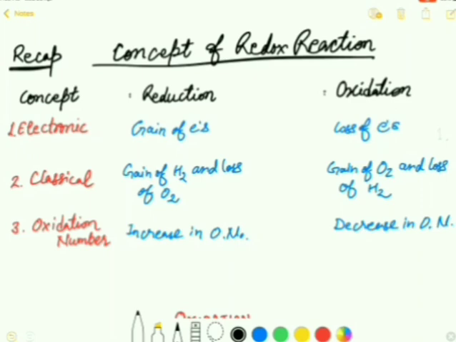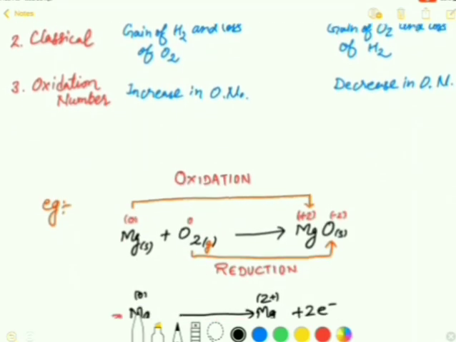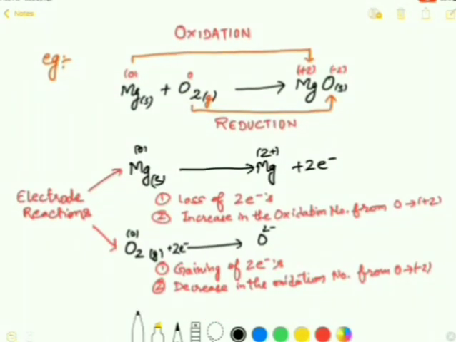The third very prevalent concept is the oxidation number concept. According to this concept, oxidation is the phenomenon in which there is an increase in the oxidation number of the metal or metal ion, and similarly, reduction is the decrease in the oxidation number. I think that by discussing these three main concepts, you have now made this idea clear in your mind: what is reduction and what is oxidation. So let us discuss these concepts with examples.